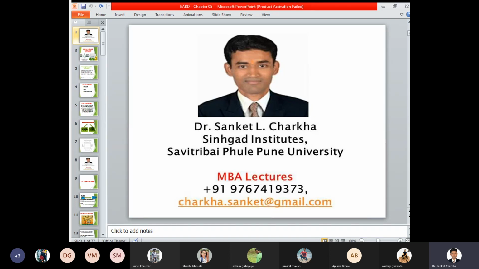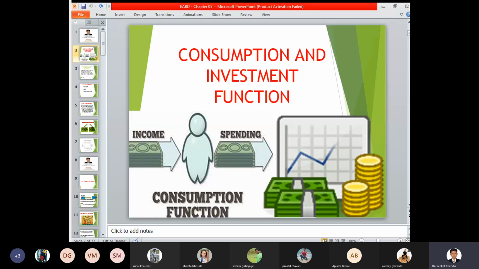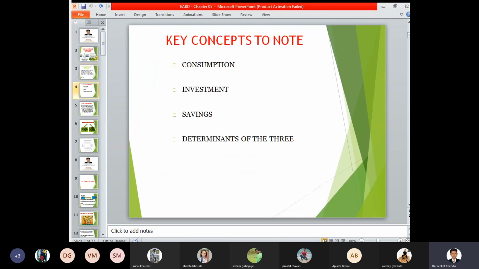We have started with the concept of consumption function and the investment function. In terms of consumption and investment function, we have seen what is the source of consumption function and how it has been dependent on the income level generated of an individual and the amount of money that he is spending for day-to-day livelihood or day-to-day expenses.